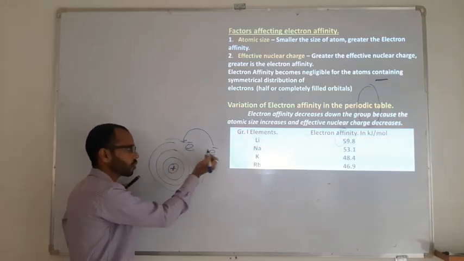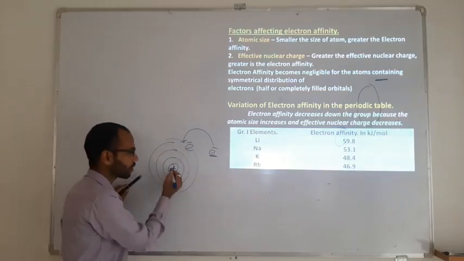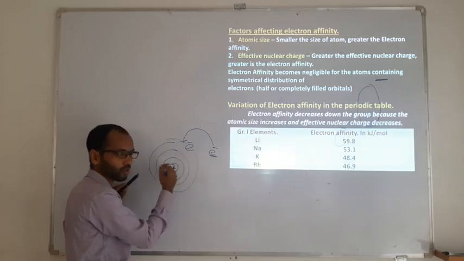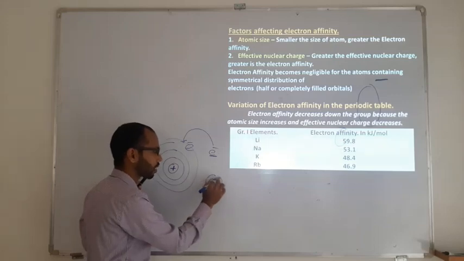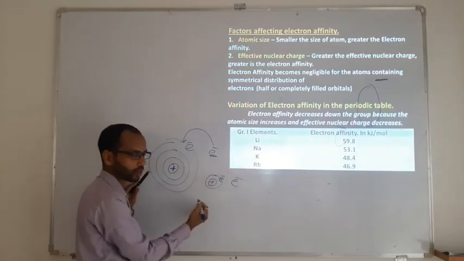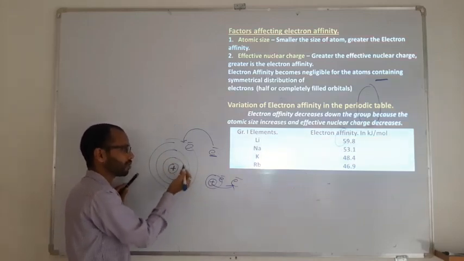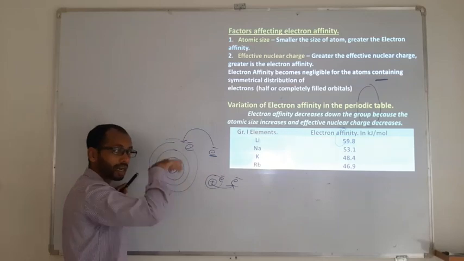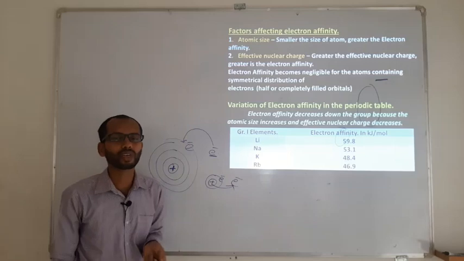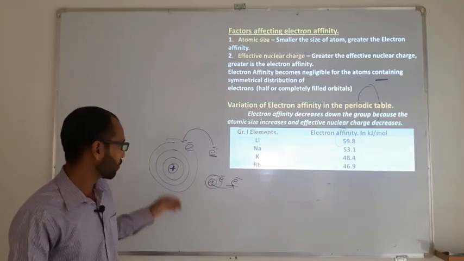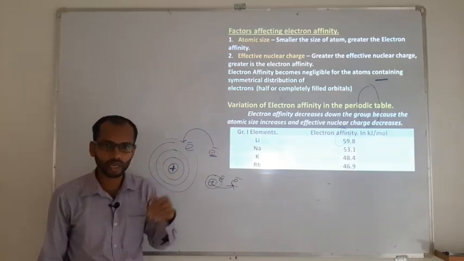So if the nucleus is closer to the incoming electron, then it can show more interest to receive that. And if the electron is far away from the nucleus, then the nucleus does not show much interest. In that case it is going to be less. With a small size, the nucleus is closer to the incoming electron, so it can receive easily, so it can give more energy to the surrounding. In a large size atom, as the nucleus and the incoming electron are far away from each other, the nucleus doesn't have an interest to receive that electron. It is like if you have an exam tomorrow or day after tomorrow, we will be very close to the books because the time limitation is less.